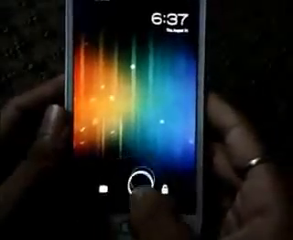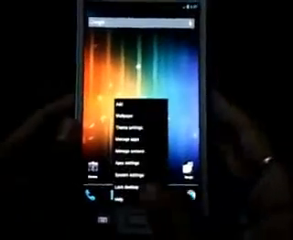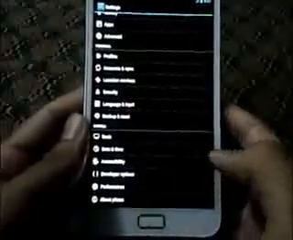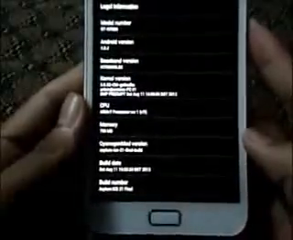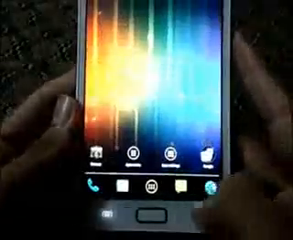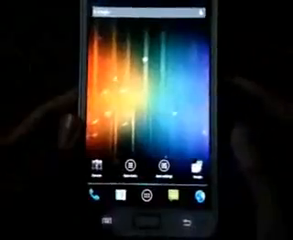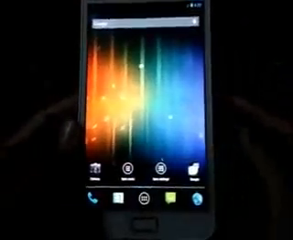Okay guys, so we're up. Let me just show you what I'm running. Go to system settings, about phone. Okay, you can see that I'm running the Asylum ICS 21 final. So that's all about the installation of the Asylum's ICS ROM. This is based on the CyanogenMod.